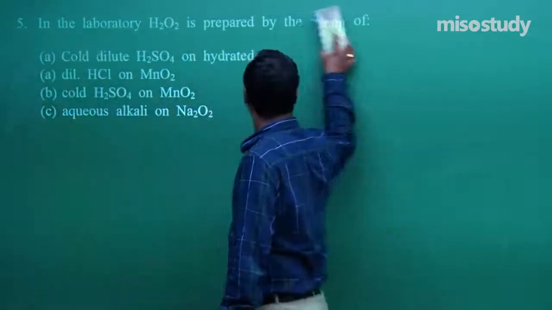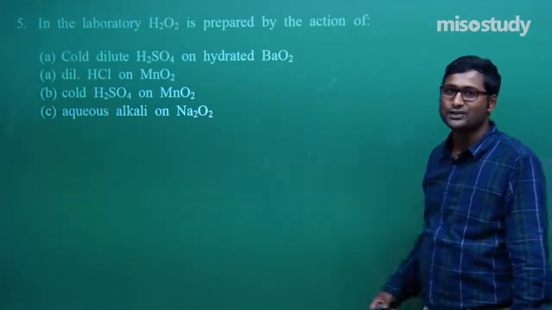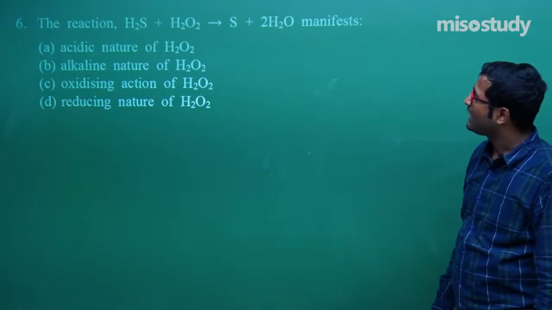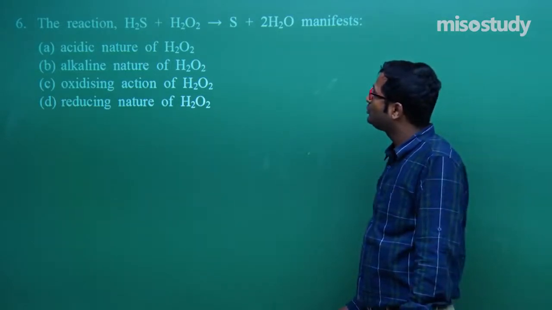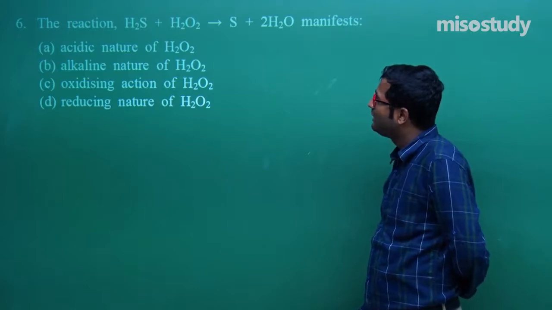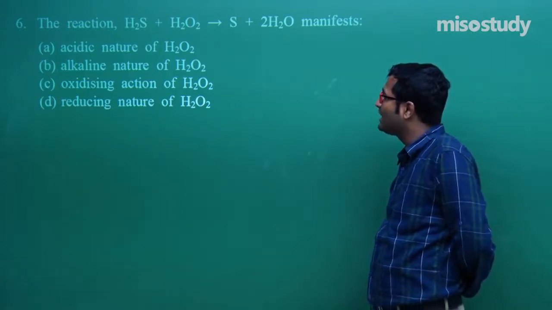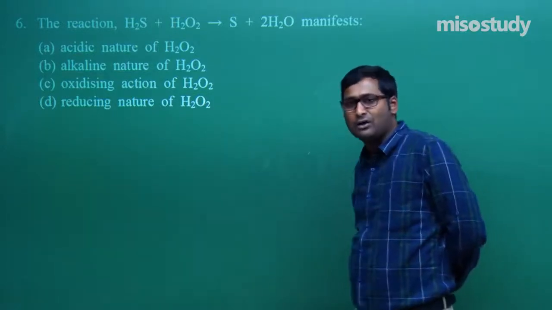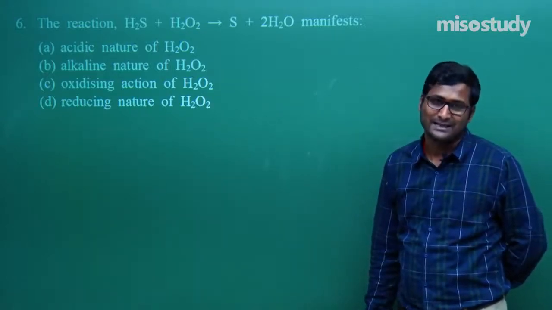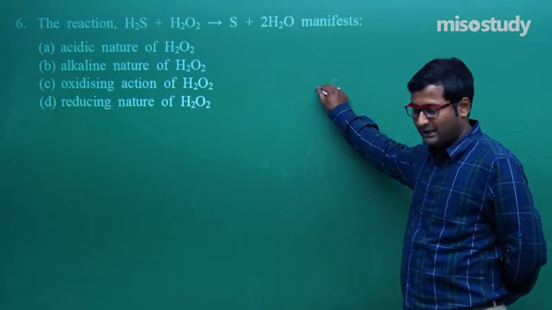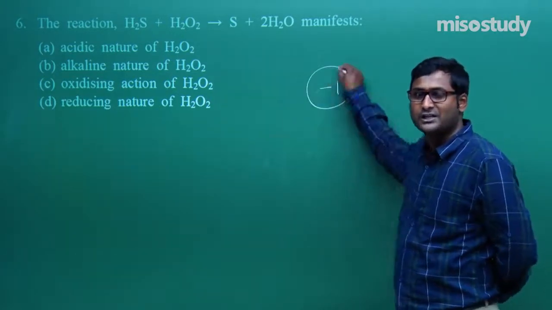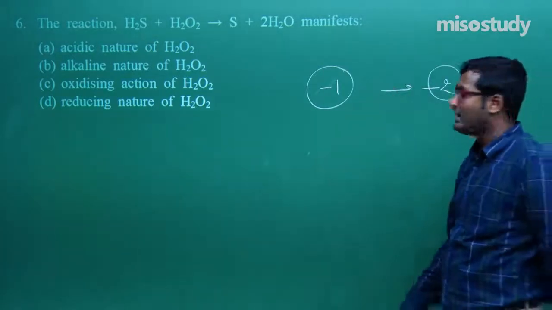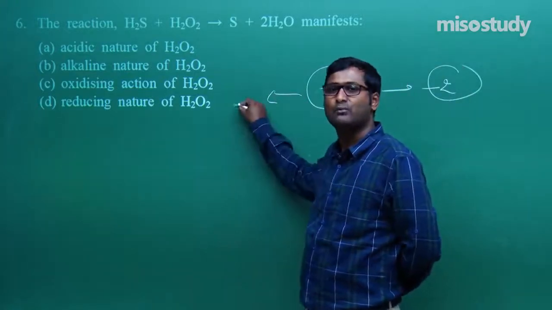Now wait for a moment. I am going to rub this part and move towards the next section. What is the next section of the question? The reaction. It means which type? H2O2, this is the reaction. This shows acidic nature, alkaline nature, oxidizing nature and reducing nature. We know H2O2 can act as oxidizing as well as reducing agent. In H2O2, oxygen has oxidation state -1. It can decrease its oxidation state up to -2.